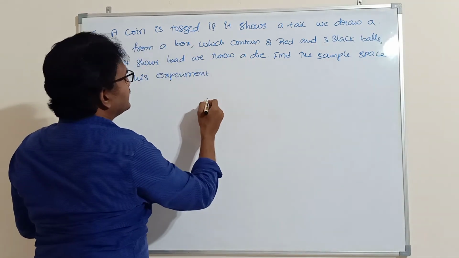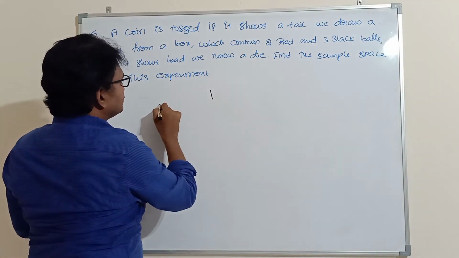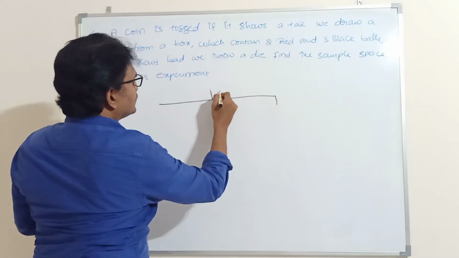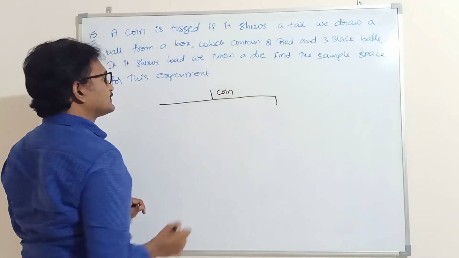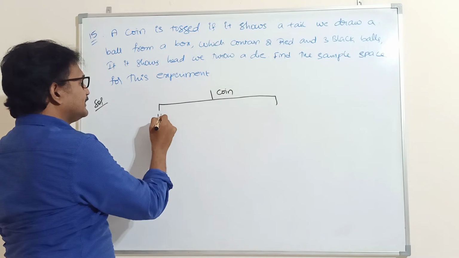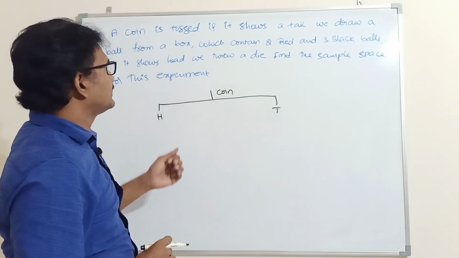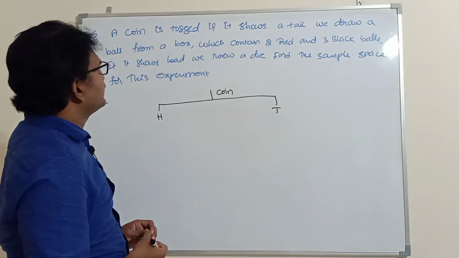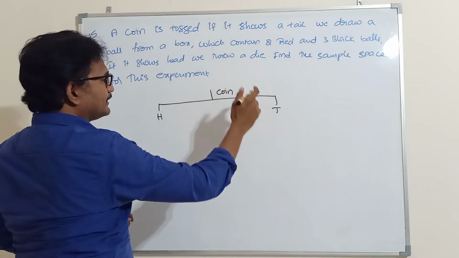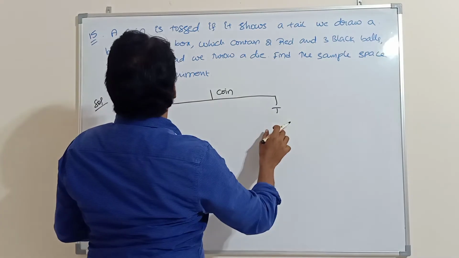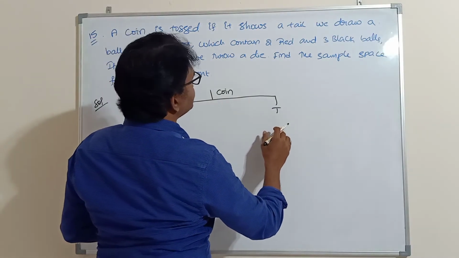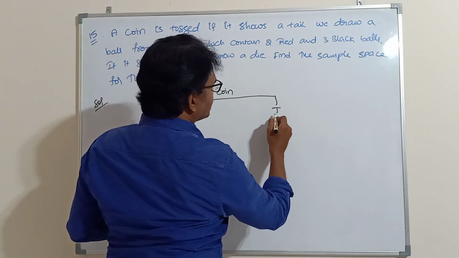First line, a coin is tossed. When a coin is tossed, you will get either head or tail. If it shows a tail, we draw a ball from a box which contains 2 red and 3 black balls.